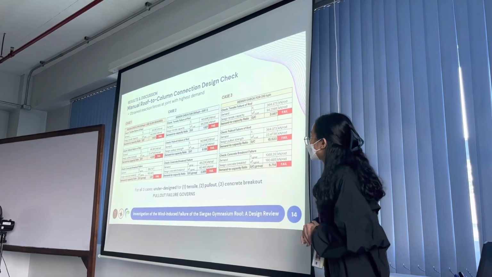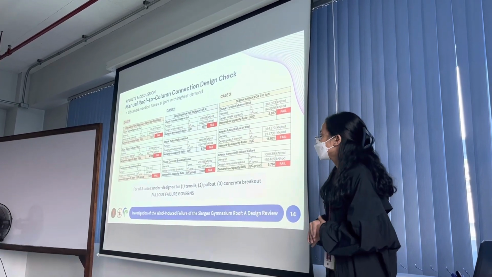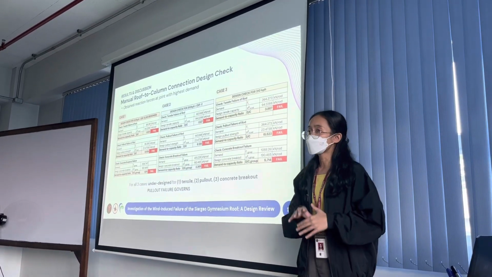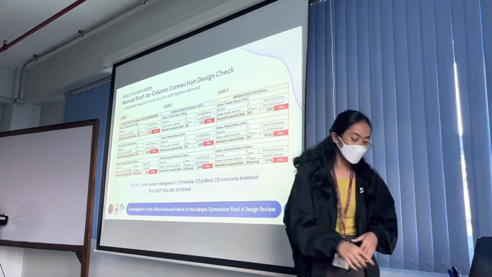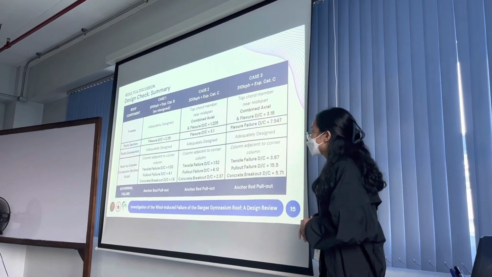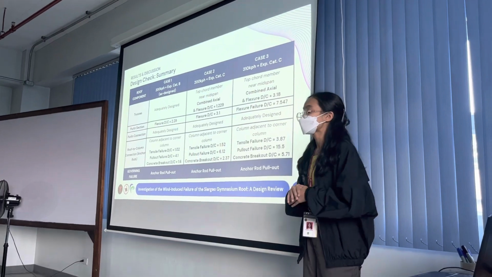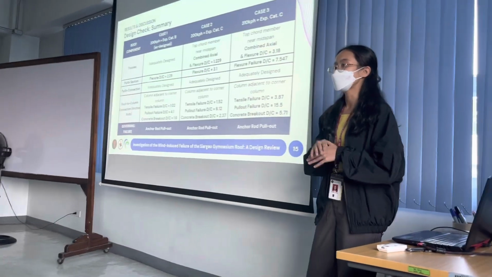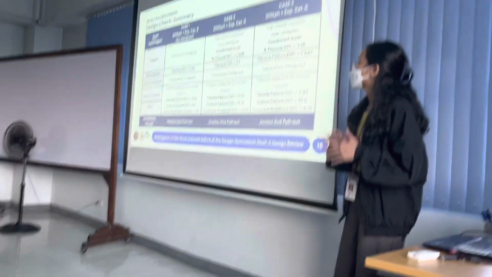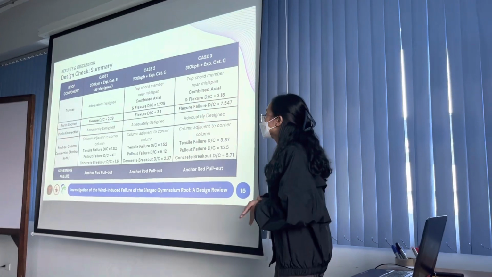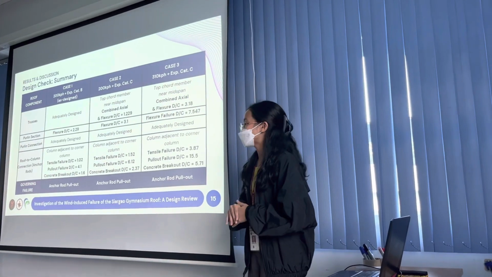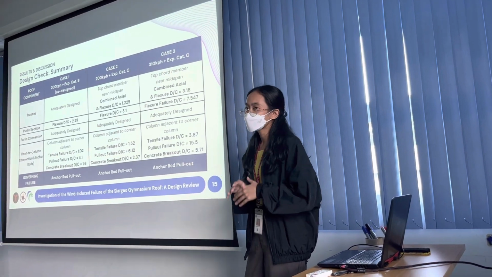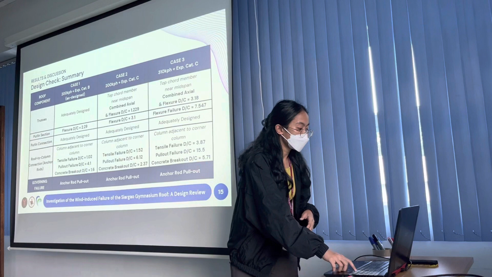Now, as shown in the tables, the anchor rods in the roof-to-column connection were inadequately designed for tensile, pull-out, and concrete breakout failure modes. But among these failure modes, pull-out failure will govern. To summarize the design check results, for case 1 that is as designed, the purlins and the anchor rods were under-designed even under loads computed using the design criteria. Then for cases 2 and 3, the trusses, purlins, and roof-to-column connection were inadequate to resist the respective loads. But in all 3 cases, the roof-to-column connection will likely fail first by the pull-out of its anchor rods.